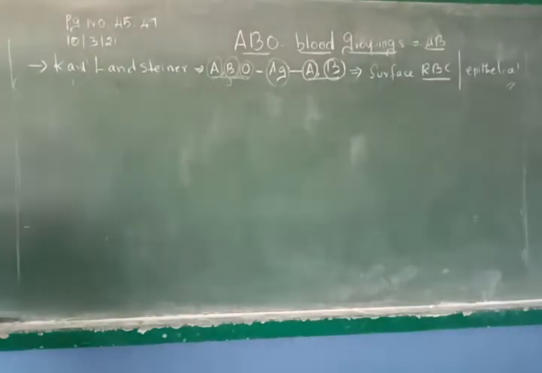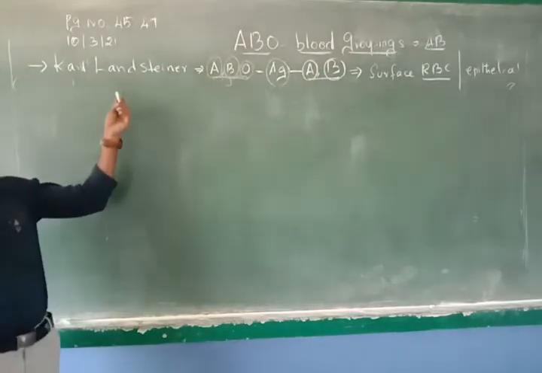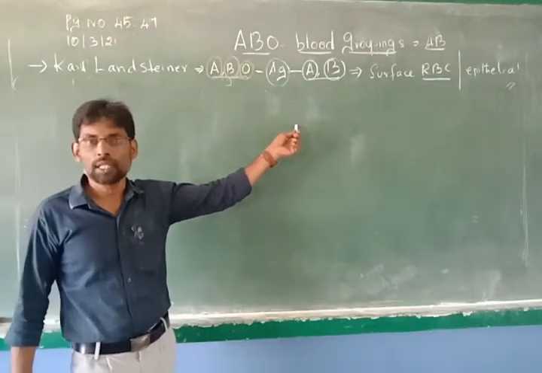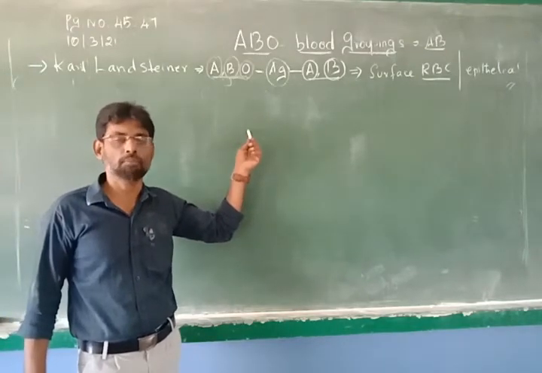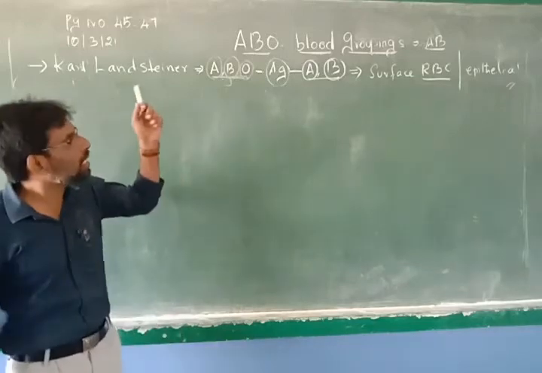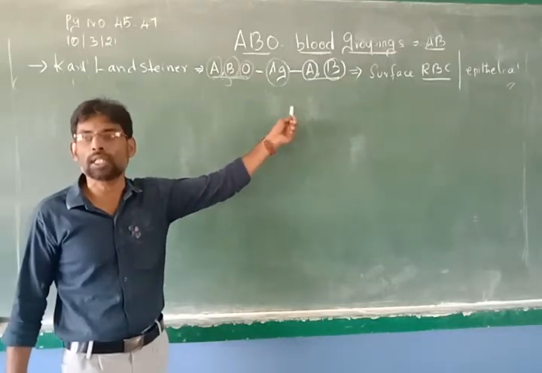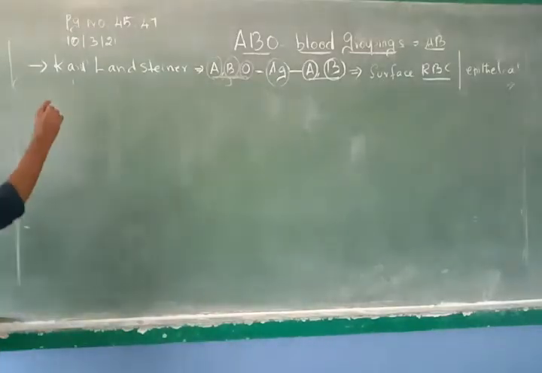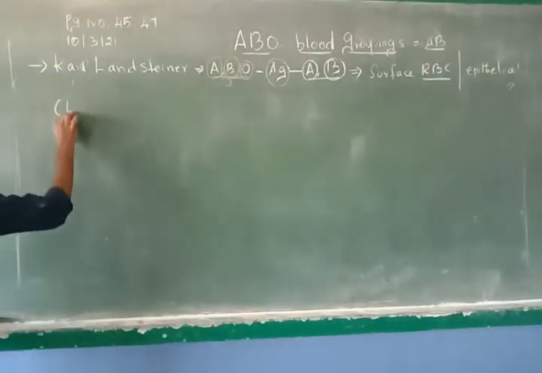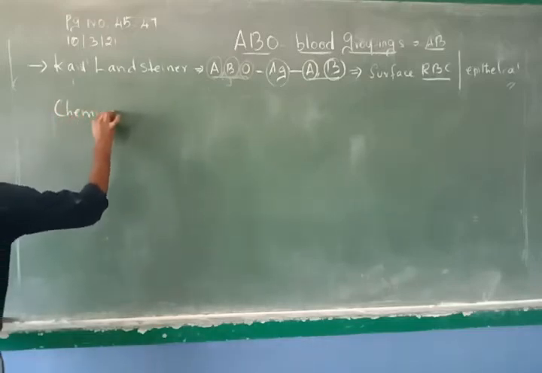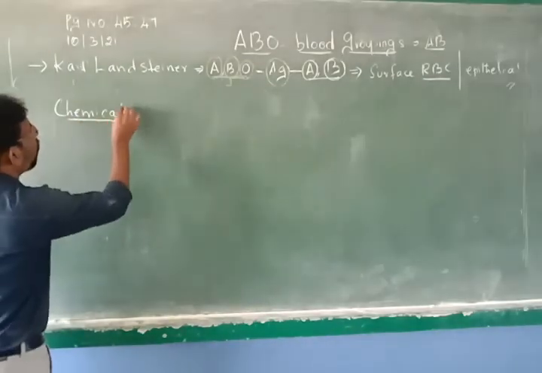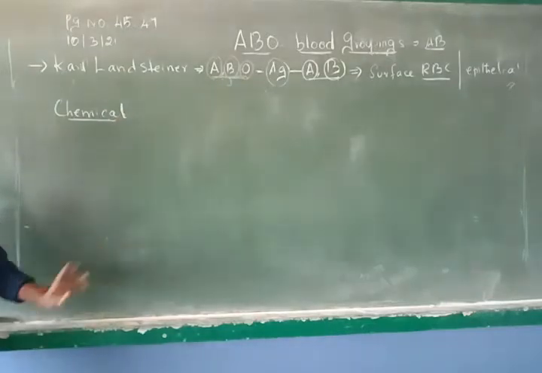Okay, so far what we have studied is that Landsteiner, based on the presence of antigen, discovered three different types of blood groupings. So that means antigens are responsible for the determination of the blood groupings. Second, this antigen also makes some chemical difference in the blood group of the person. So that means the chemical differs from one person's blood to another person's blood.